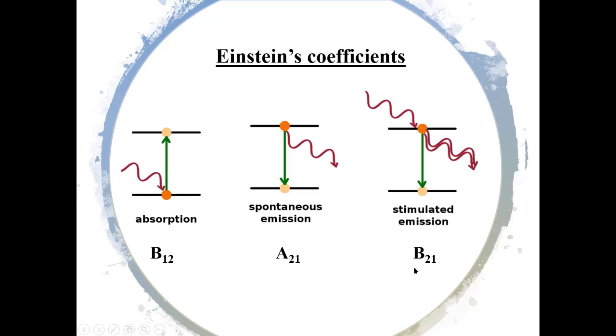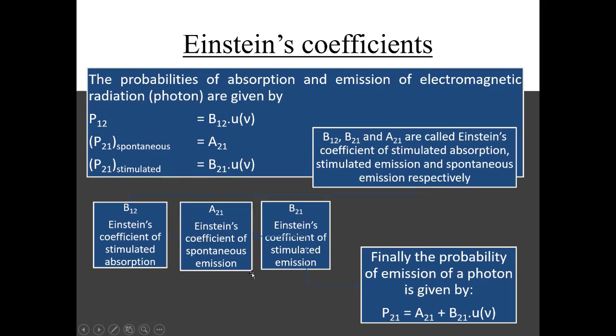Here we represent stimulated processes by B and spontaneous processes by A, and 12 and 21 represent the direction of transition of the electron in the process. So we have the probabilities of stimulated absorption, spontaneous emission, and stimulated emission, and these are the Einstein's coefficients.